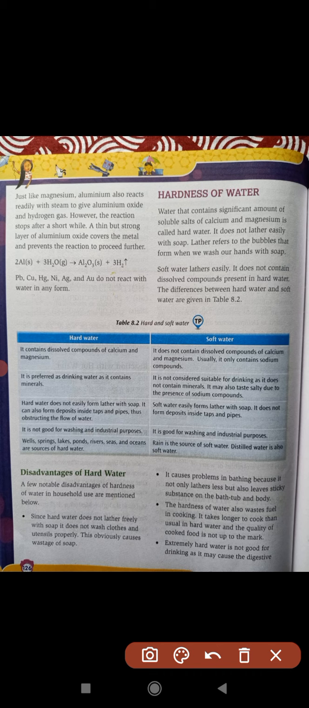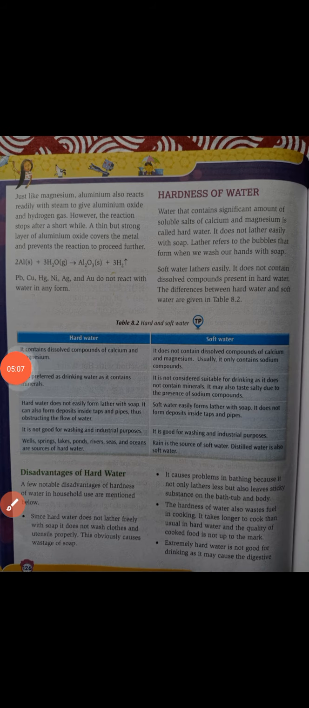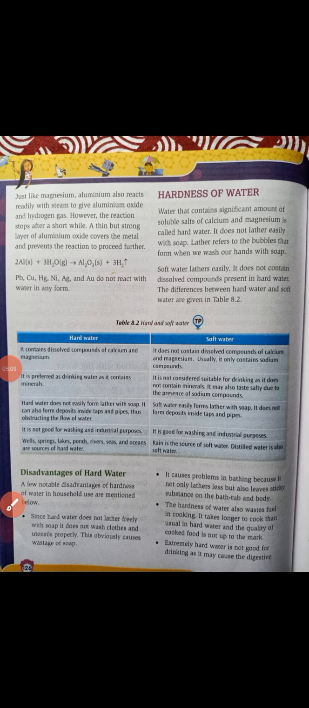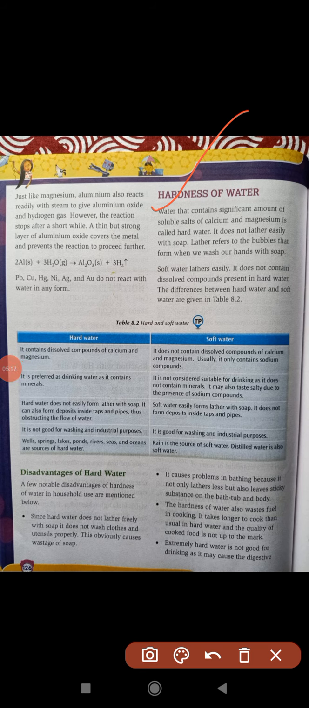Now come to hardness. Students, all the concepts are given a little bit in your chapter, and in senior class you will learn them elaborately. So whatever is present in your chapter, just read that right now. What is hardness of water? Water that contains a sufficient amount of soluble salts of calcium and magnesium. Just remember these two only.